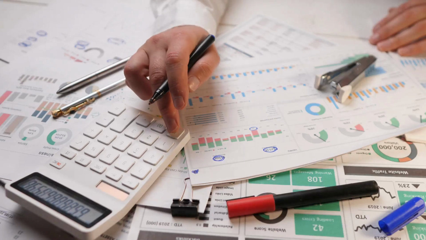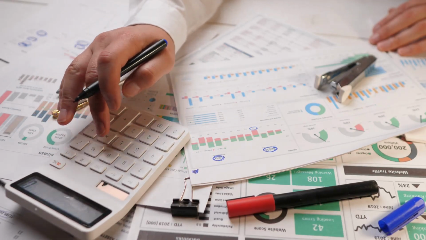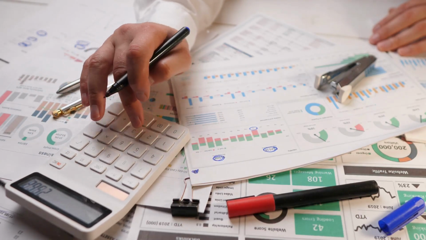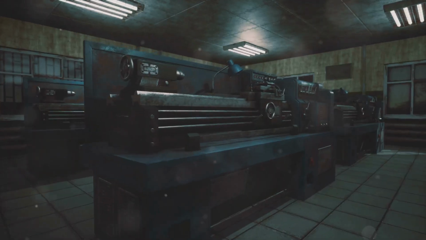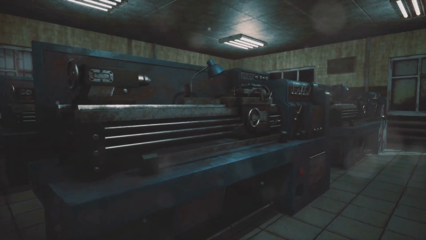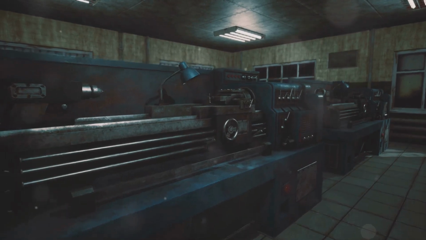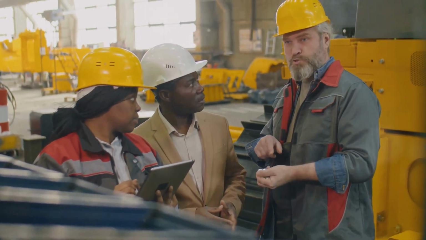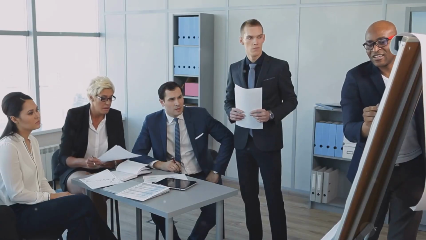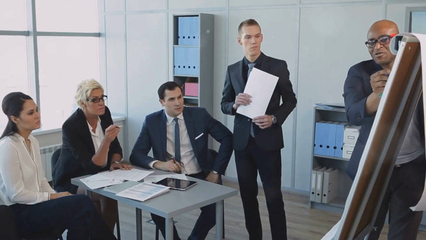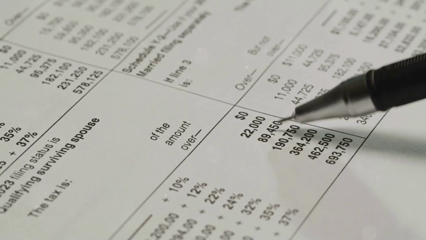Finally, we have the objectivity principle. This principle emphasizes that accounting should be based on verifiable facts, not subjective opinions. If a machine in your factory hasn't been used for 3 years but is still valued on the books, the plant manager might insist it's still useful. However, without a solid business plan to back up this claim, you might need to consider writing it off or recording an impairment.